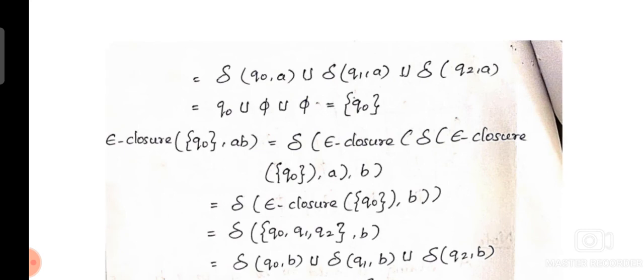Now B is added. We do the operation in a similar way.